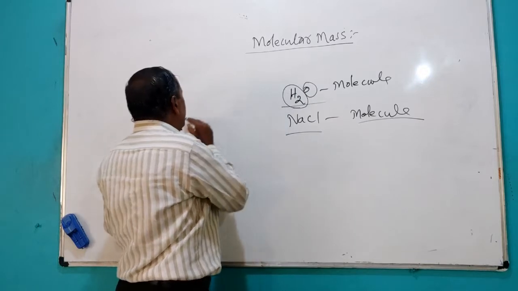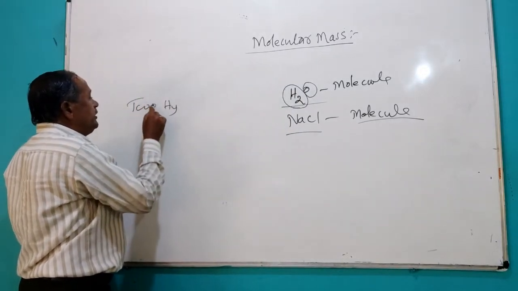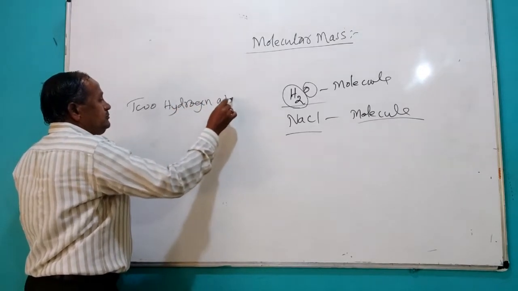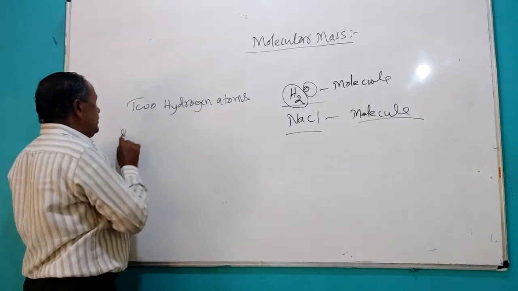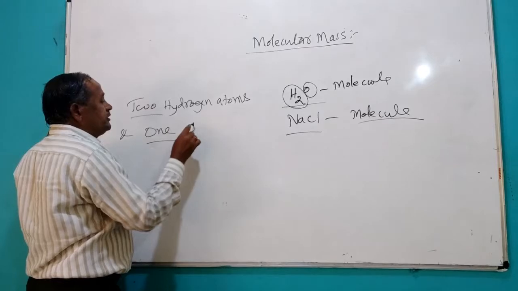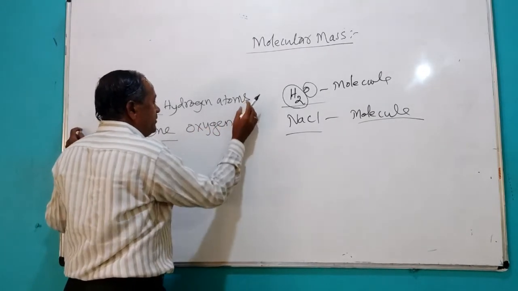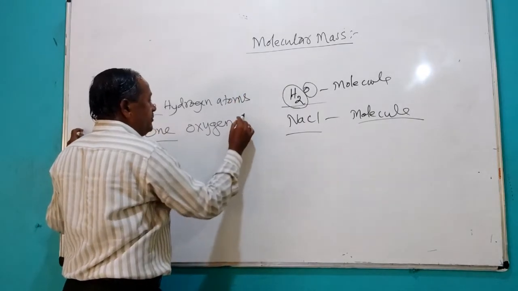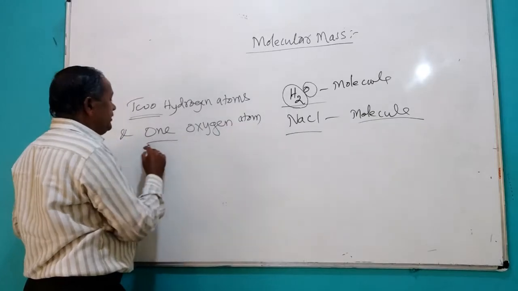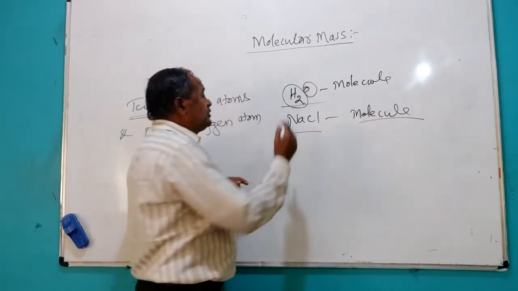There are 2 hydrogen atoms and 1 oxygen atom in a water molecule.